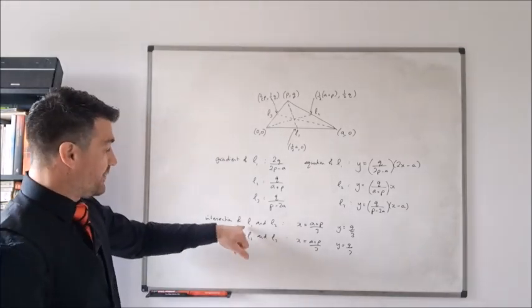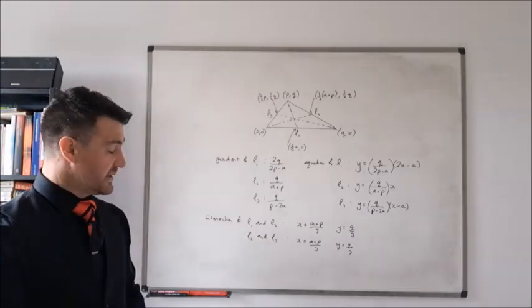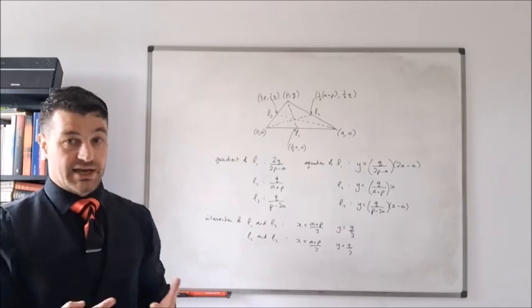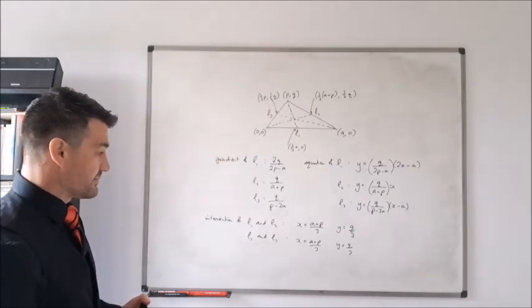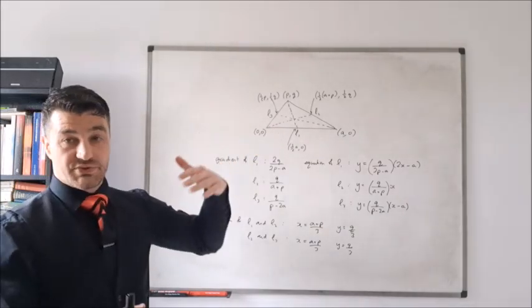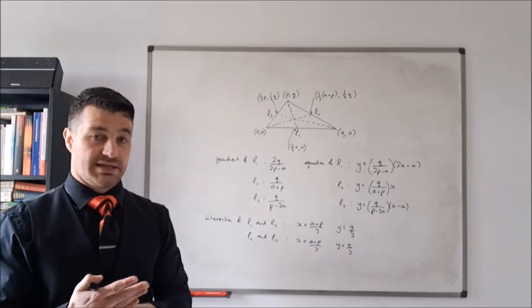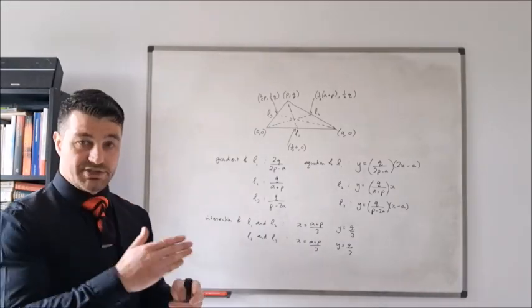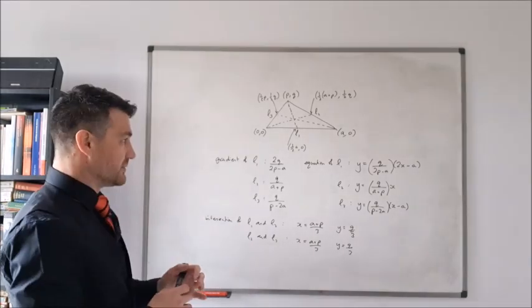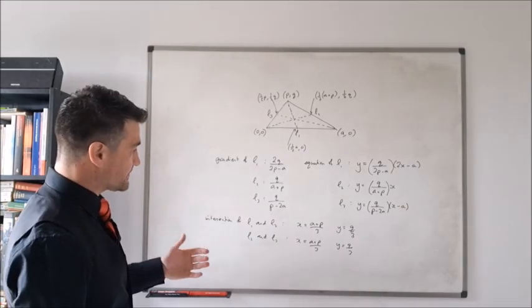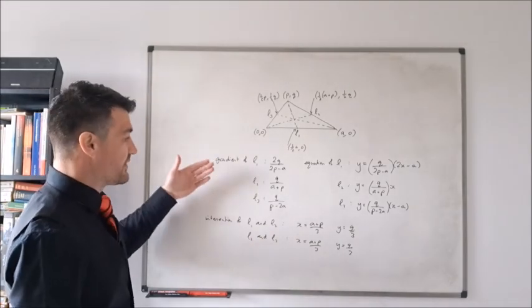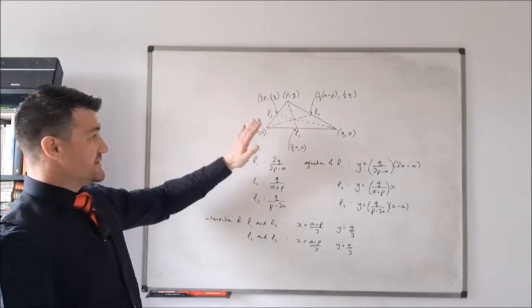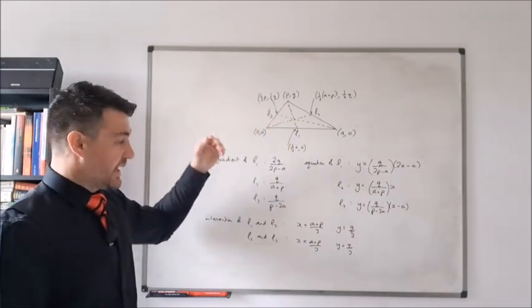And therefore, the point where L1 and L3 intersect is also going to have the same coordinates, because two non-parallel straight lines can only intersect at a single point. Okay, so we don't need to worry about there being potentially multiple points of intersection. So this is one way that we can prove that the medians of a triangle are concurrent.